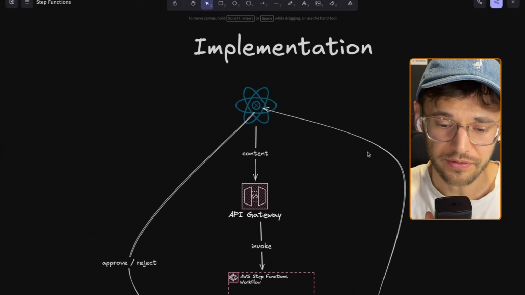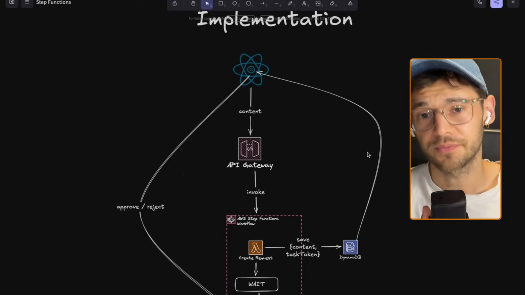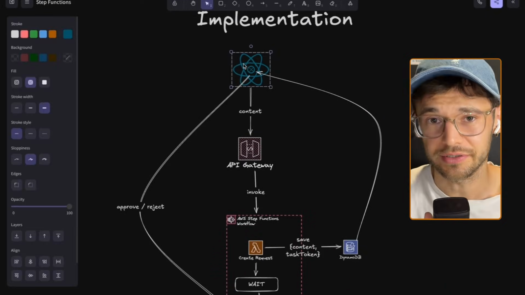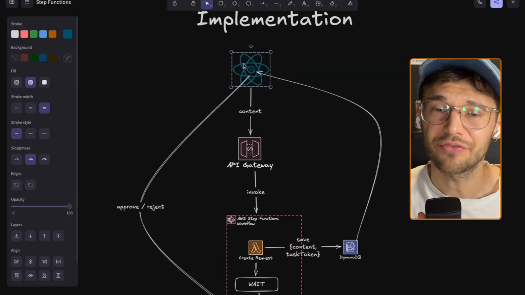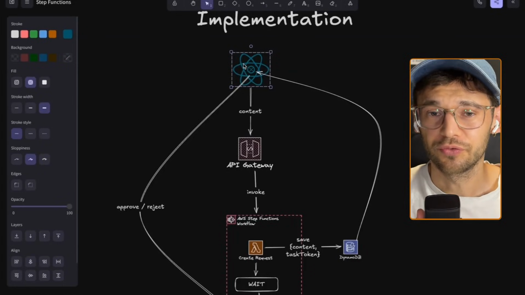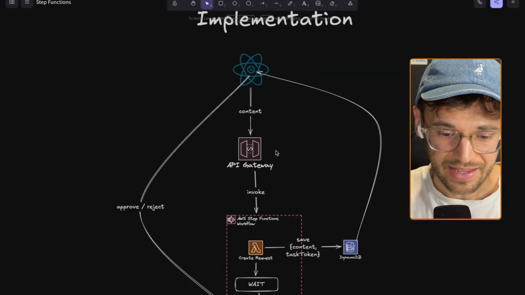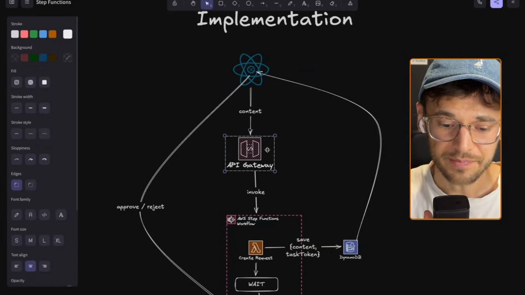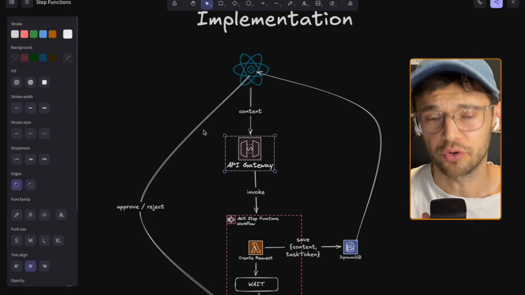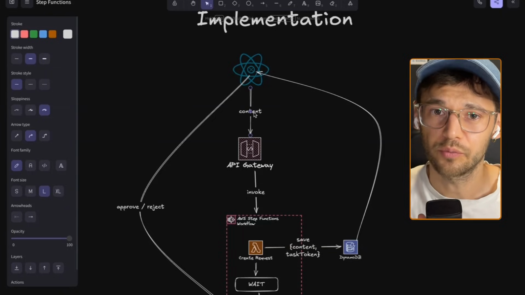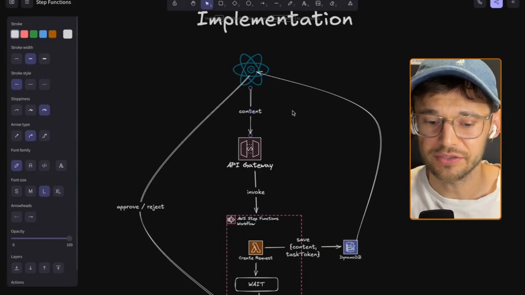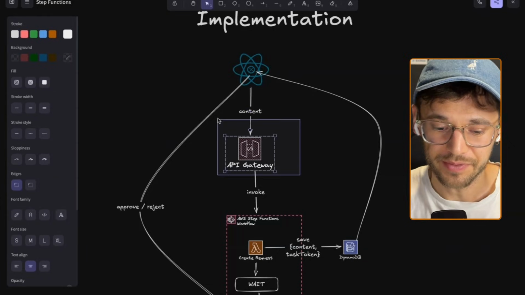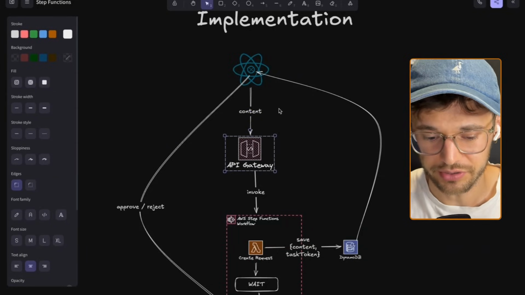So let's head over to the technical architecture. How it looks is we have a React front end. In this front end, we have a small editor where we can add a blog post, and then we have an admin dashboard where we can approve or reject blog posts and see the content of the submitted blog posts. So the React frontend submits the blog post via API Gateway. I don't care about authentication in this part, so of course there are some more services involved, but to keep it simple, we simply have API Gateway and we can submit the content here.